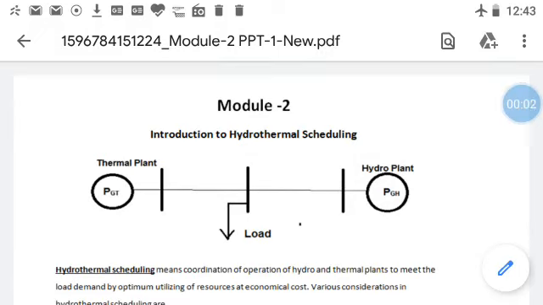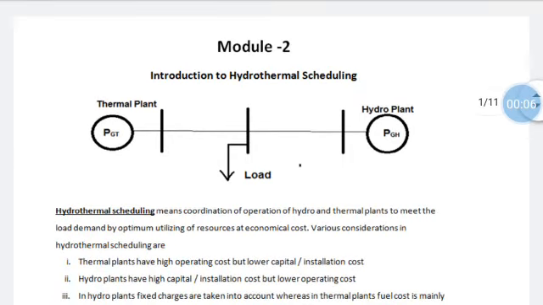Today's topic for discussion is Introduction to Hydrothermal Scheduling. Hydrothermal scheduling means operation of thermal power plants and hydroelectric power plants together to meet the electrical power demand on the generating stations. Various points which are to be considered while selecting the thermal power plant and hydro plant are